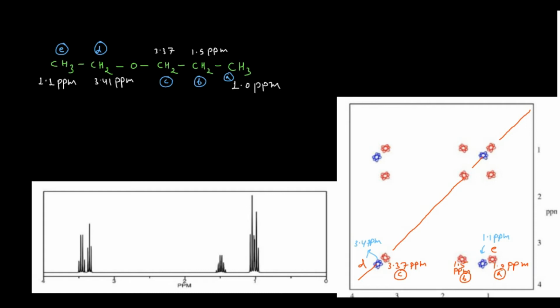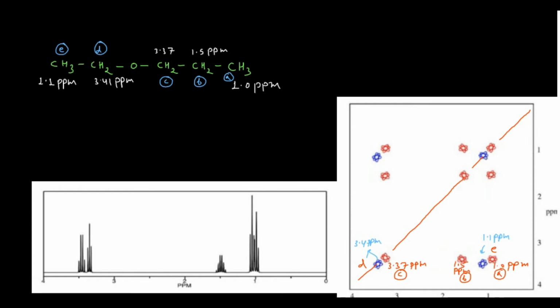You are having all the peaks here. Say this is A, this is B, this is C, this is D, this is E. Now if you only focus on this blue cross peak, this is the diagonal, and on the top side of the diagonal you are having the cross peaks, and here also you are having the cross peaks in the bottom part.